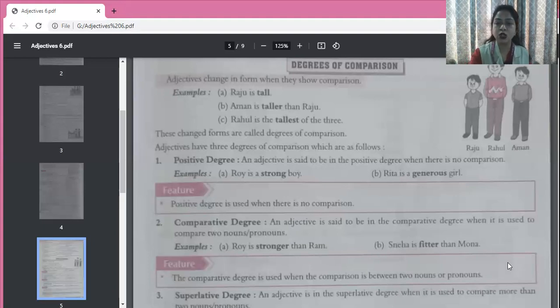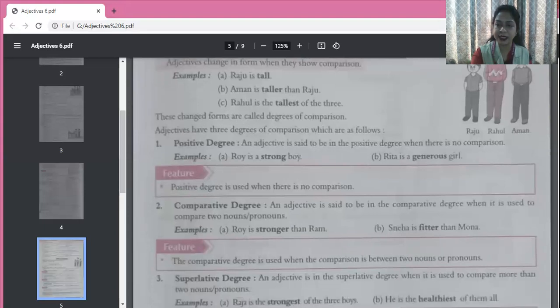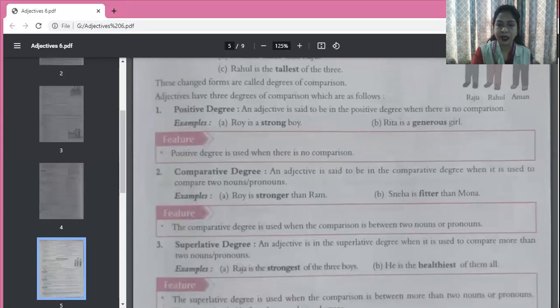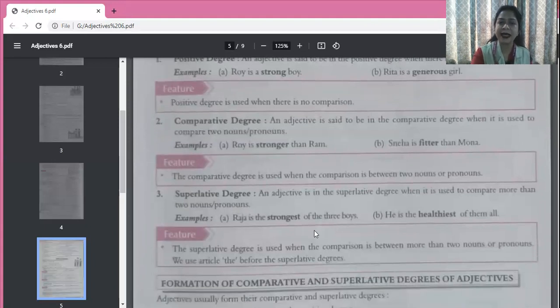Now superlative degree, let's just see. An adjective is in the superlative degree when it is used to compare more than two nouns or pronouns. When we talk of more than two things or people, then comes the superlative degree. And when we use superlative degree, what are we actually saying? We are saying that something is either the best or the most, and something is the least or the worst.